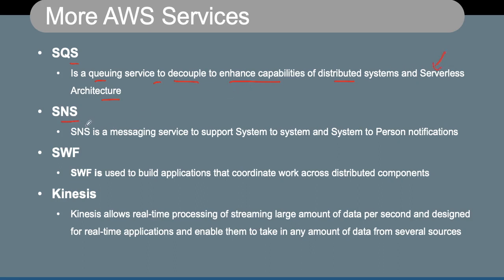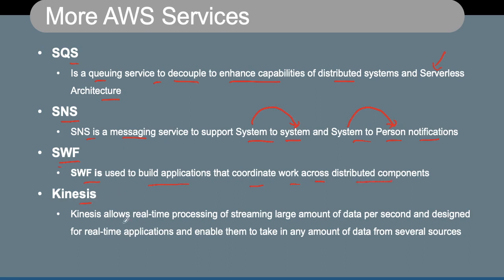However, SNS is a messaging service which supports system to system and system to person notification. So SNS is a service which can send messages within the AWS system and from the AWS system to individuals like you and me. SWF is a service which is used to build applications that coordinate work across distributed components.